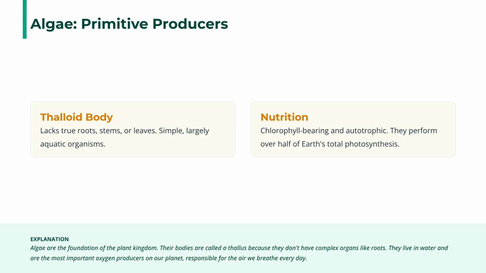Algae are primitive producers. Their thalloid bodies lack true roots, stems, or leaves, making them simple aquatic organisms. They are chlorophyll-bearing, autotrophic, and responsible for over half of Earth's photosynthesis.